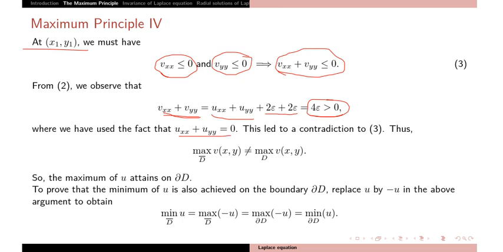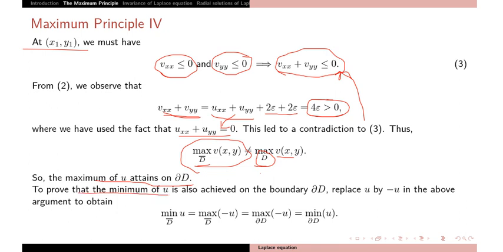But u_xx plus u_yy equals 0, so this is a contradiction to equation 3. So you cannot have that point (x1, y1). So the maxima of v on D bar is not attained in D, and the maximum of u is attained on the boundary.